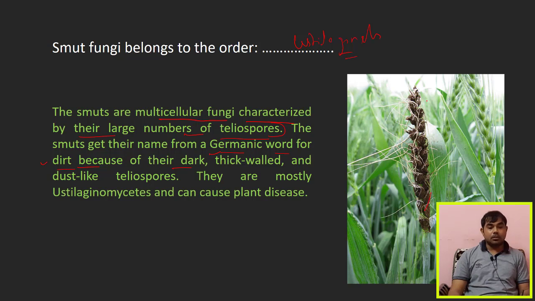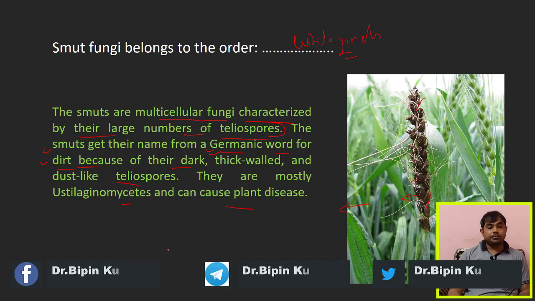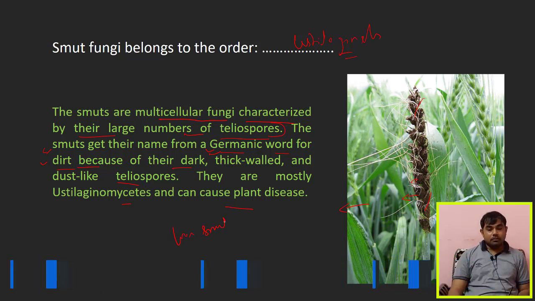You can see the symptoms of the smut. Here the black dirt has been formed, just like teliospores. These are the teliospores, black in color. This is a German word, and from that word the word smut has been derived. They are mostly Ustilaginomycetes and cause plant diseases. One very good example, you may have heard, is the loose smut of wheat.